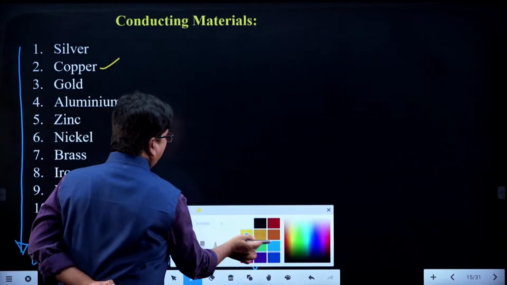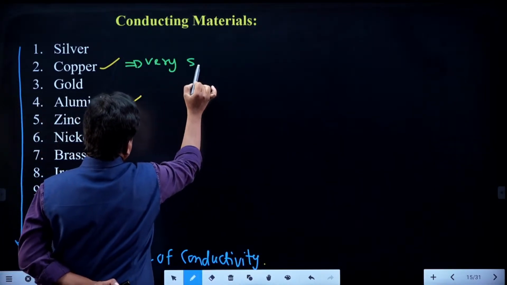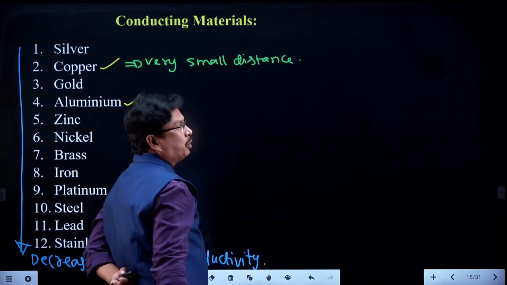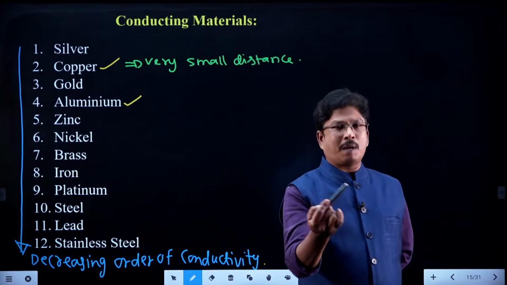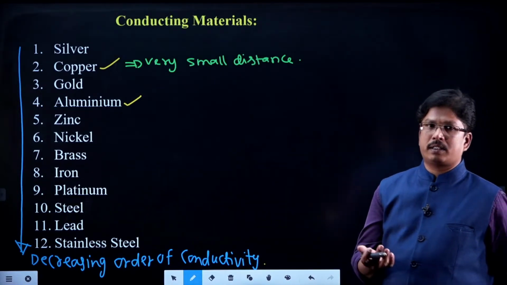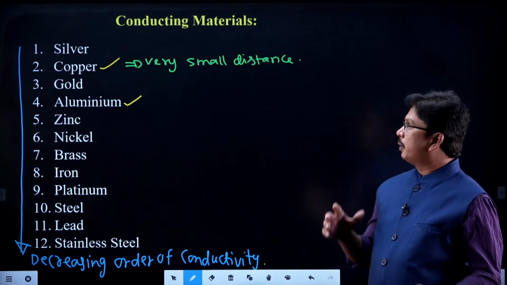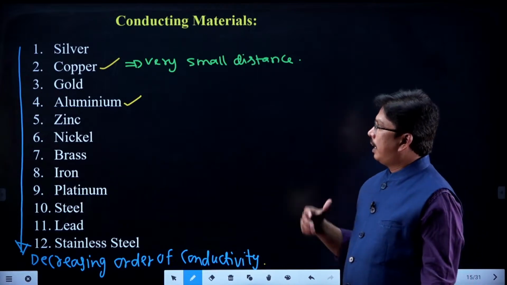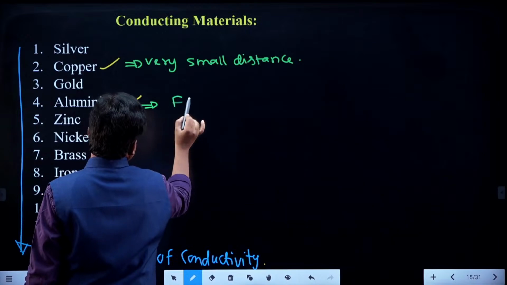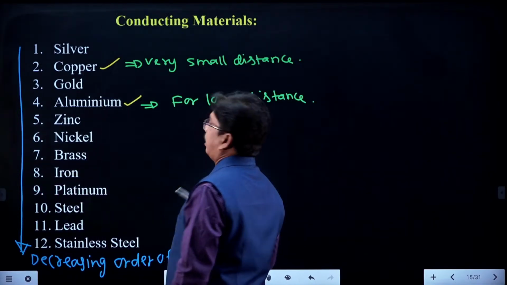Copper you select for very short distances. For example, house wiring. For house wiring we have to use copper conductors, not aluminum conductors, right. For machine construction, for fan construction or motor construction, or any small transformer construction, we need the copper conductors, right. And aluminum conductors for long distance power transmission,